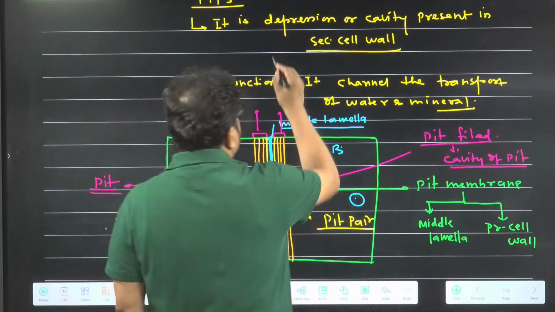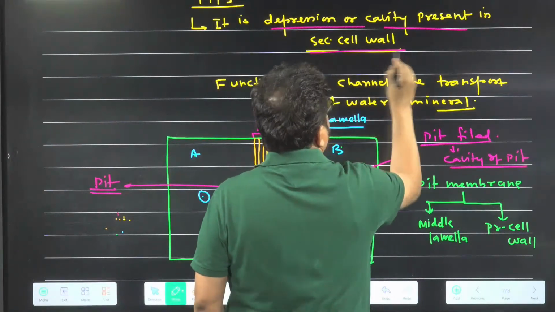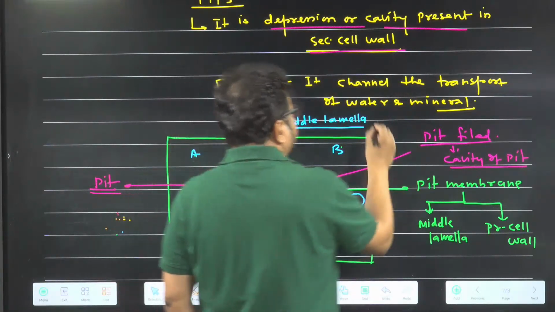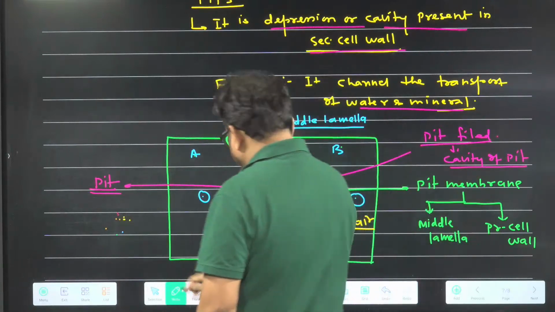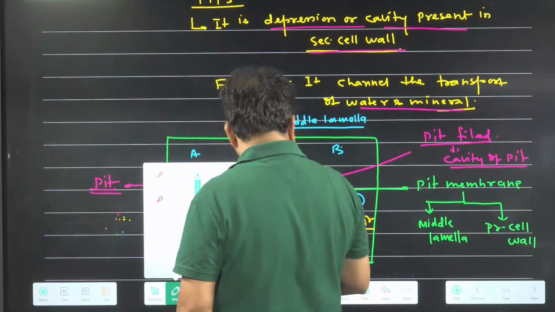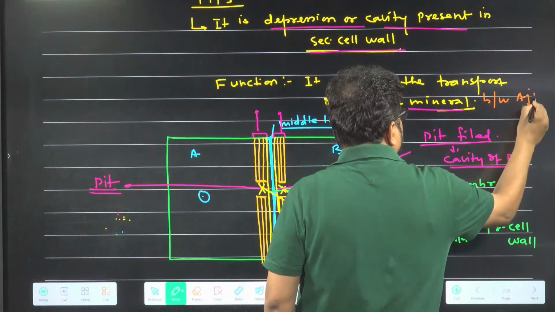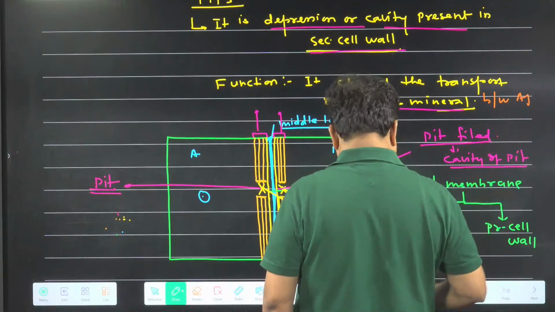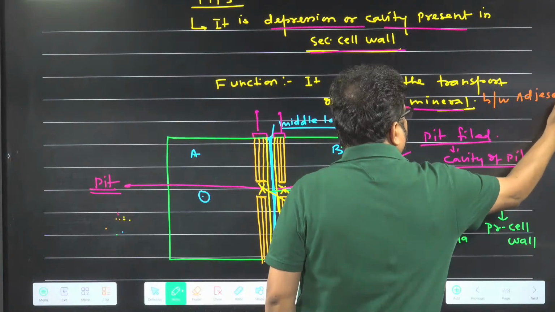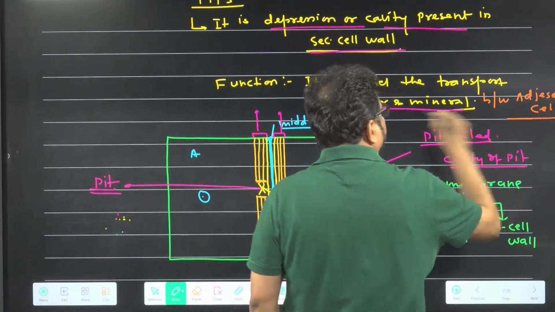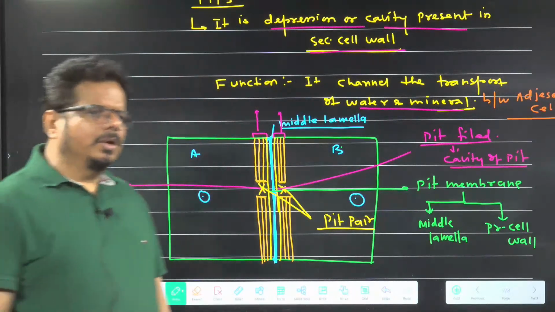So what is pit basically? It is a depression or cavity present in the secondary cell wall. It's a channel that transports water and minerals between adjacent cells. Understanding the idea? So pit came in mind or not?